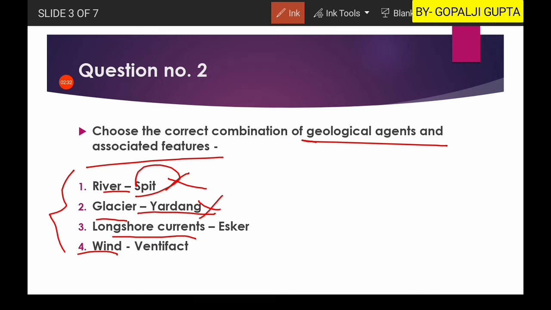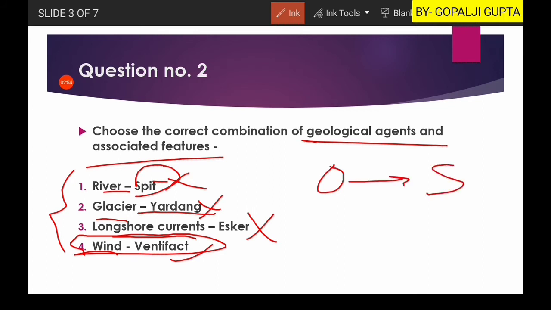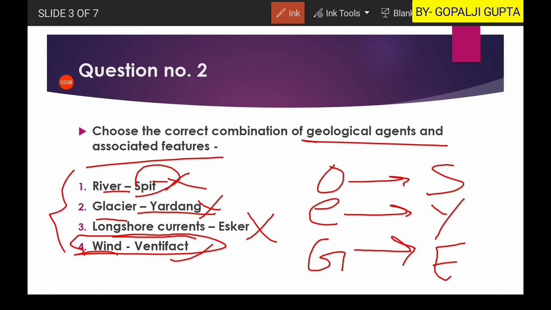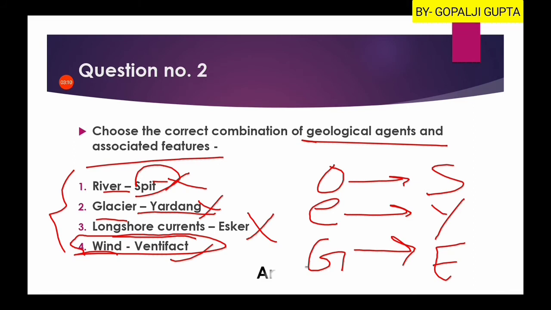Then you have longshore currents and esker. Esker is related to glacial activity. And finally the ventifact is related to winds or Aeolian landforms. So the fourth option is the correct combination. To make it simpler: oceanic processes lead to the formation of spit, Aeolian processes lead to yardang, and eskers are formed by glacial processes. So here the fourth option is your right answer.